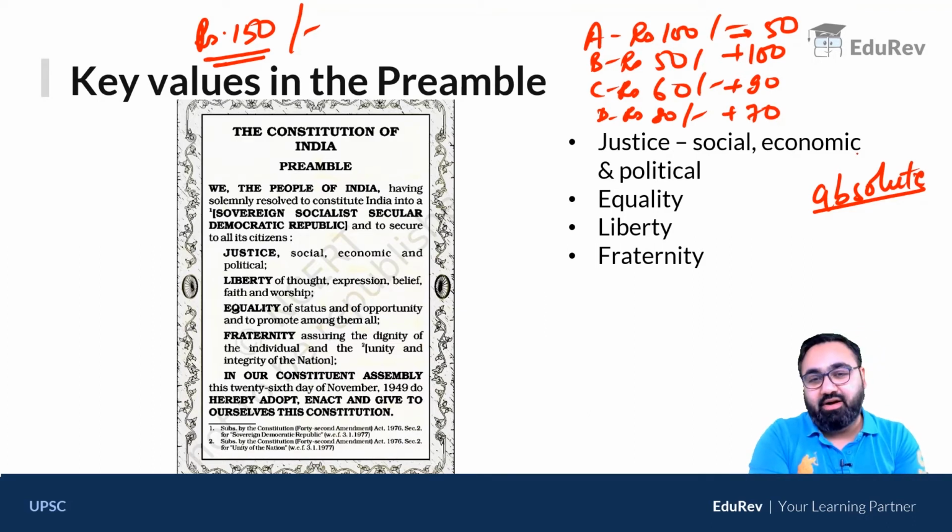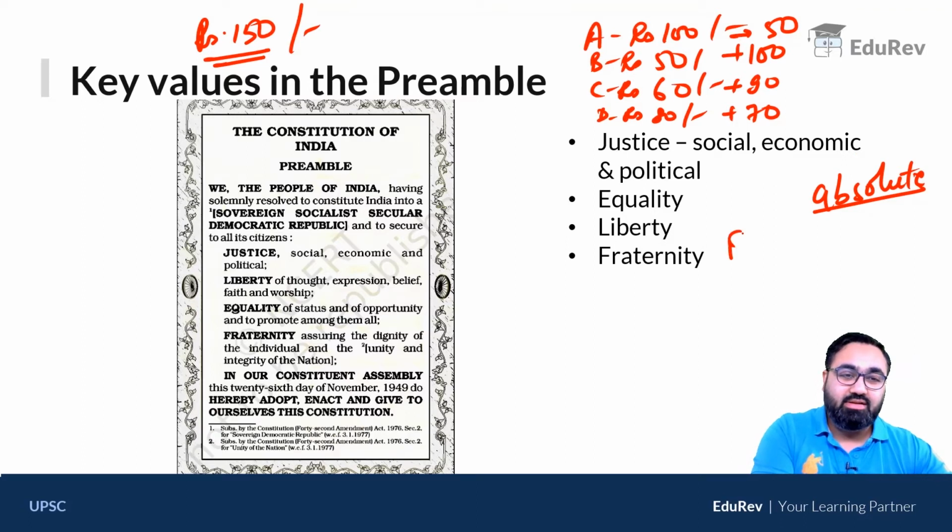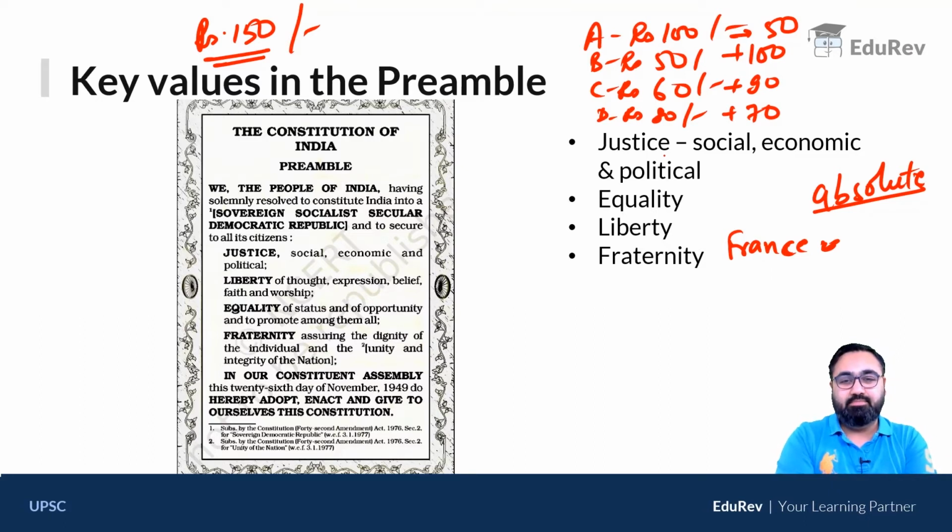And then the idea of fraternity. Now the idea of fraternity has been taken from France. French जो revolution था, वहाँ पे the idea of fraternity became very, very important and famous. It means that an individual deserves dignity. Individual deserves to live with others in brotherhood. इसे fraternity कहा जाता है. The feeling of oneness amongst the nation, the feeling of belonging to the same nation.